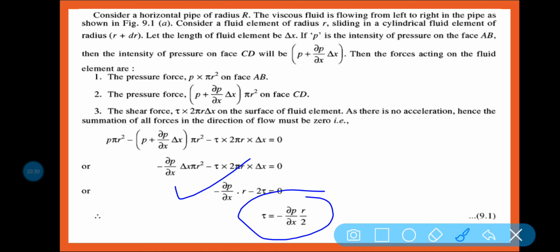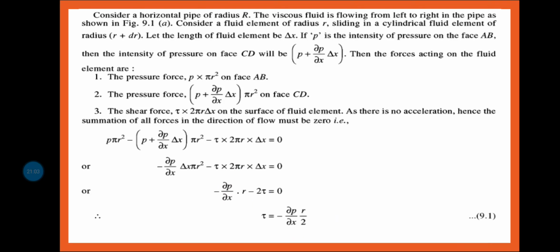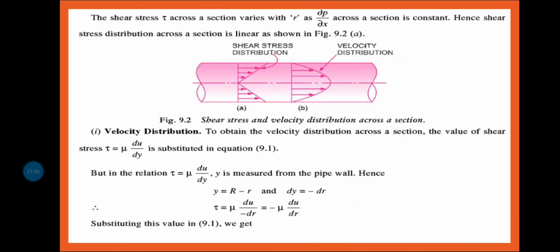This amount of shear stress is experienced on the strip. So it is basically depending upon the radius of the circular pipe and the change of pressure with respect to distance. As we can see from this equation, as the fluid is traveling from one point to another, the pressure changes and we are getting some negative value, you can see. So the shear stress tau across a section varies with r.